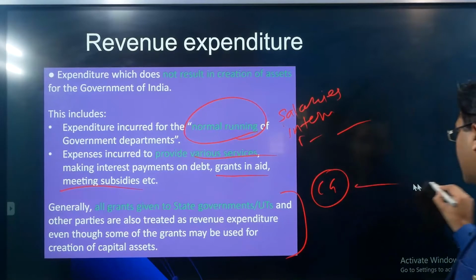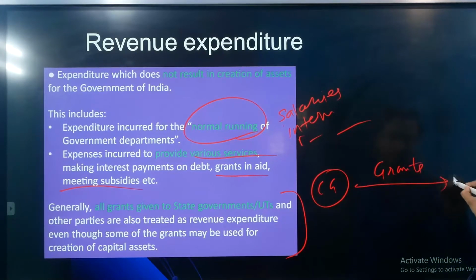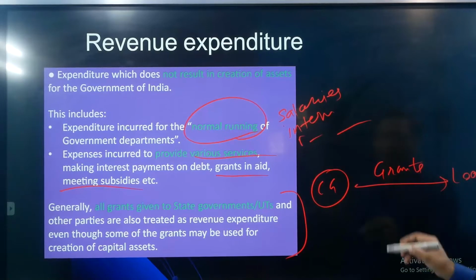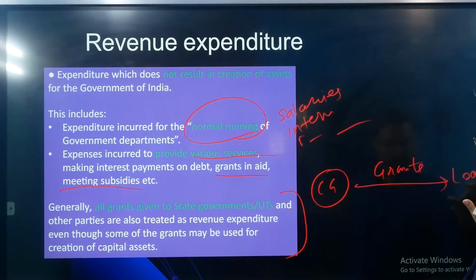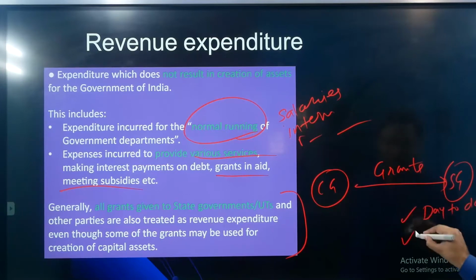Suppose the central government gives various grants to the state governments, right? Now this grant can be used by the state government for day-to-day functioning, or it can be used for asset creation.